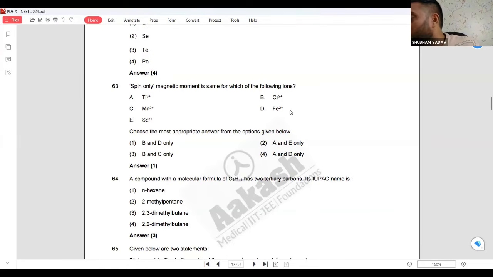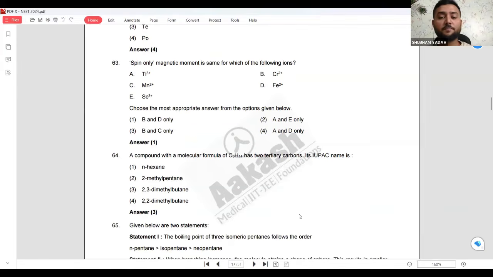Same spin, same direction, 4 unpaired electrons. Chromium +2 also has, iron also has. So this is how you have to spin. Whenever it is asking about spin, I think you have heard about that: ml. What is ml? Orbital. L is shape, n is size, ms is spin.